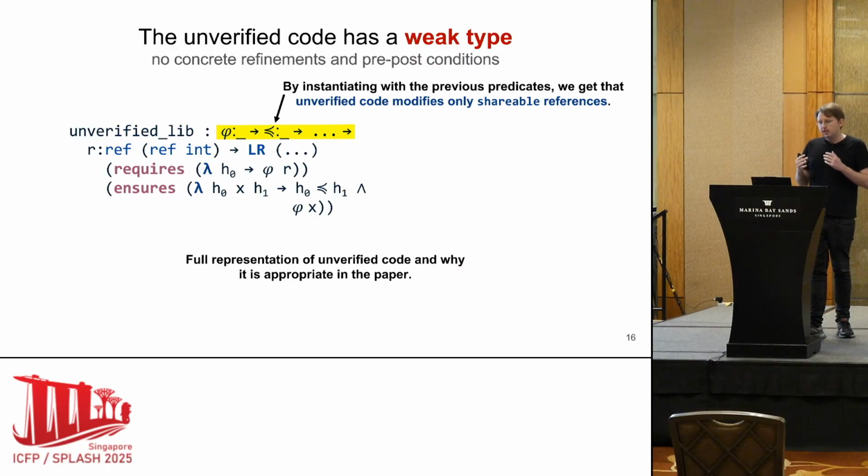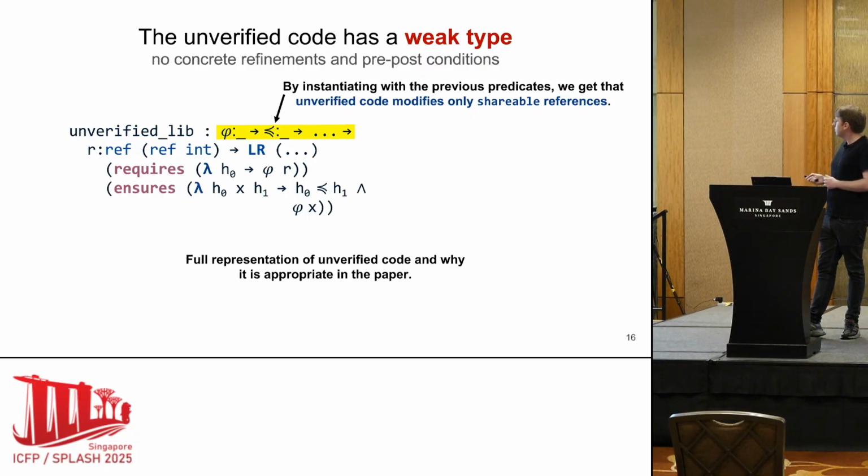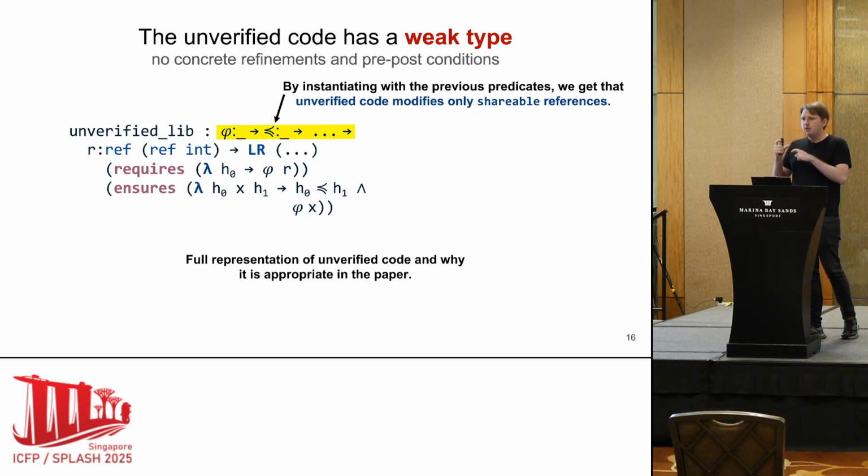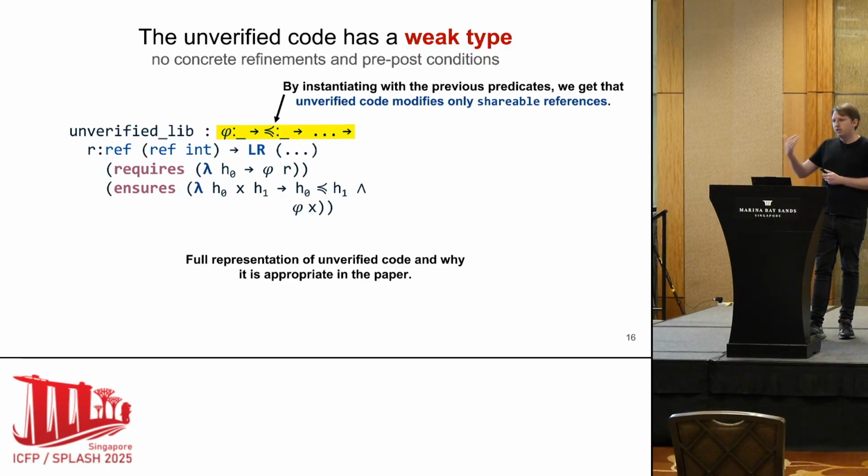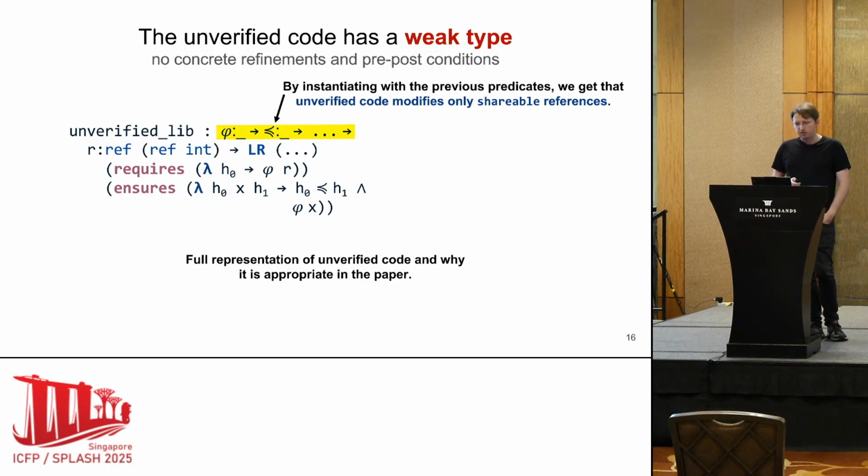Here I can say that this type is also parametric in the operations of the monad. And those operations also use this phi and less than or equal as parameters. And they compose really nicely, and this allows us to make this claim about what is unverified code. And also we have a translation from a deeply embedded language into this representation. So we really think that this is an appropriate representation.